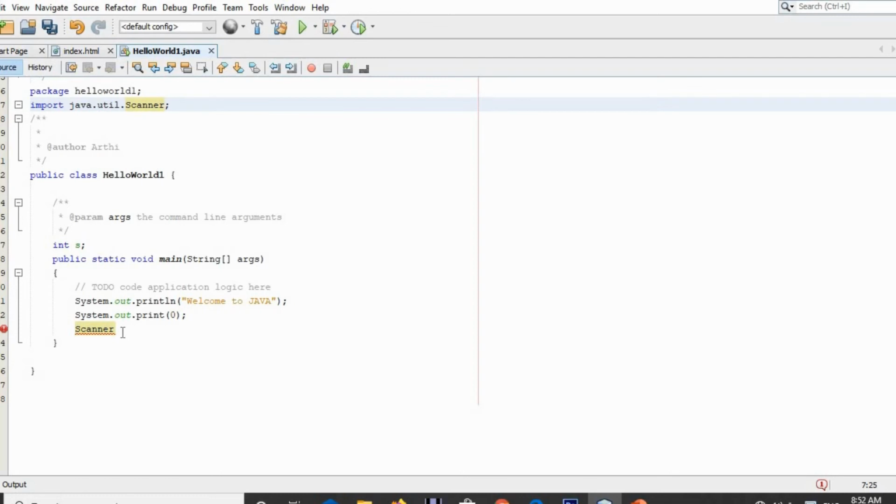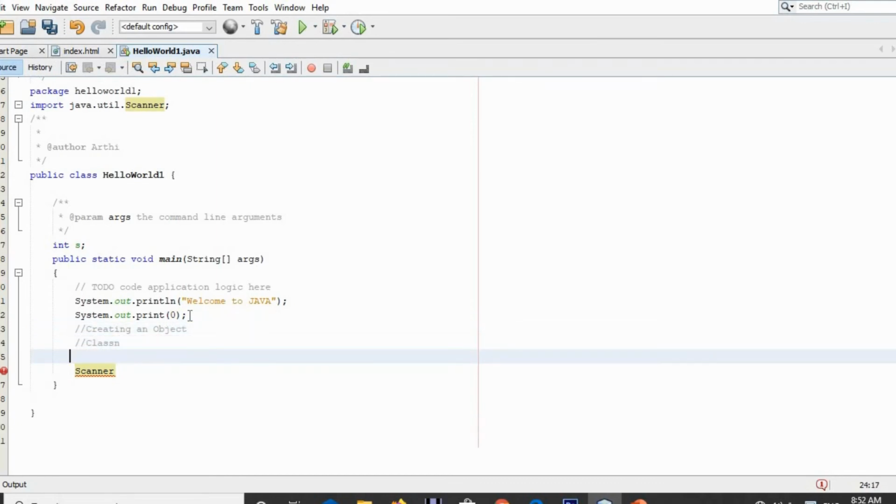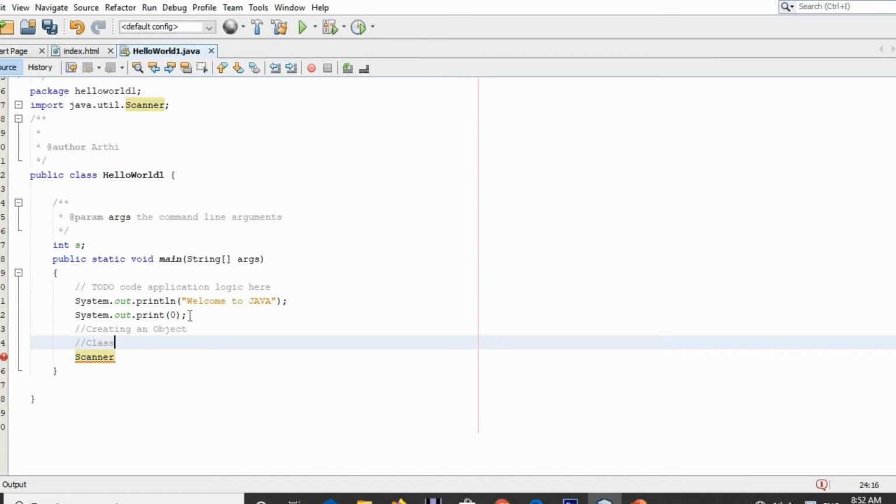Now we need to create an object. The syntax is class name followed by object name equal to new class name of.